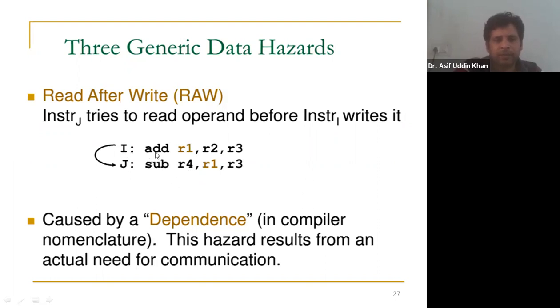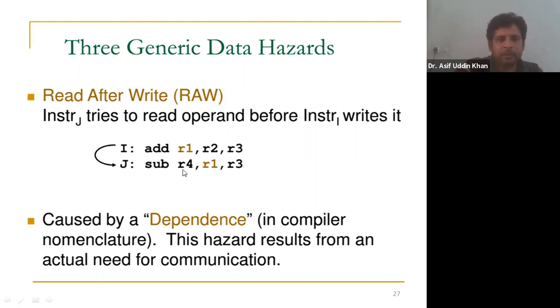Now in the first instruction, instruction I, the register R1 is written. Write operation is done on the register R1. Okay, I told you that I am using this convention: the left-hand side register I am using as the destination, and these two are the source registers. So in the ith instruction you can see R1 is the destination register, so R1 is written here. And in the second instruction you can see R1 is the source operand. Okay, R1 is read here. Read operation is done on the R1 register.